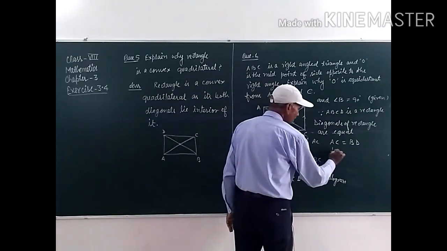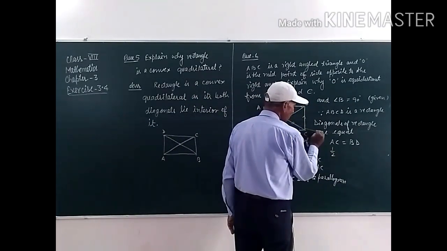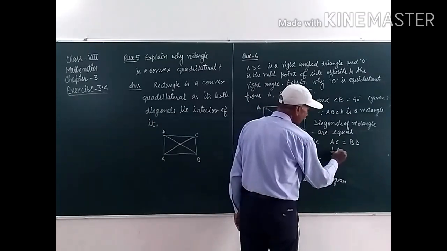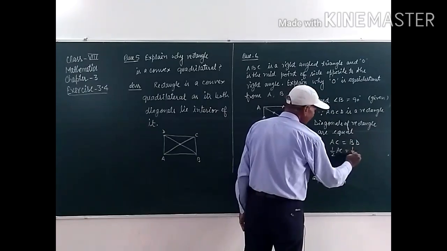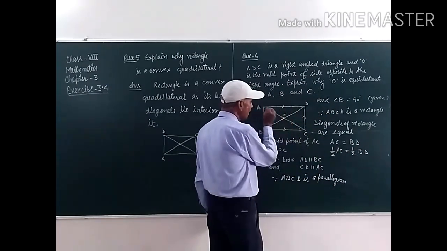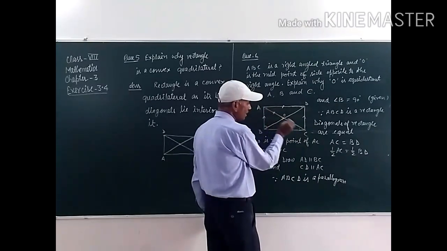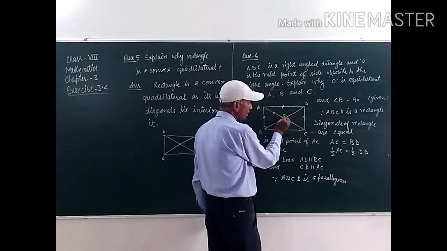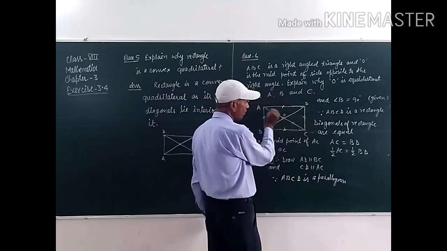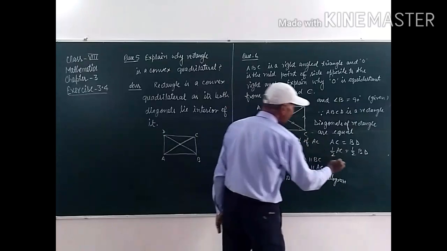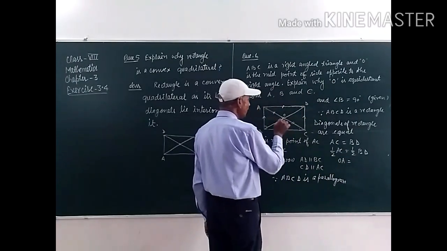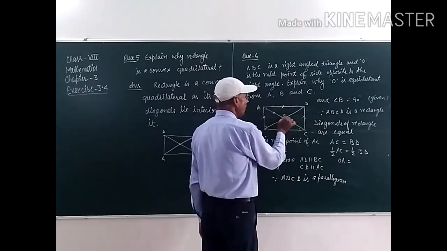Half of AC is equal to half of BD. Half of AC means it is in two parts, student, OA and OC, and both are equal. So half of AC means OA. OA is equal to OB and OC.